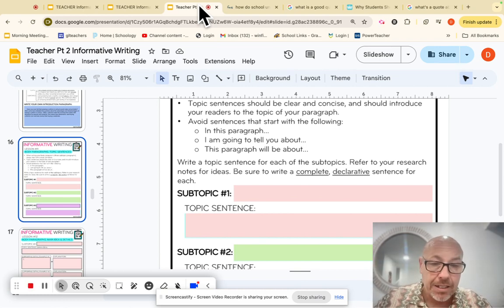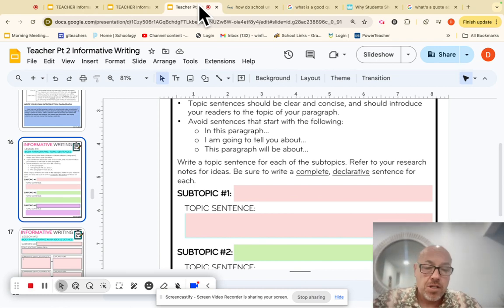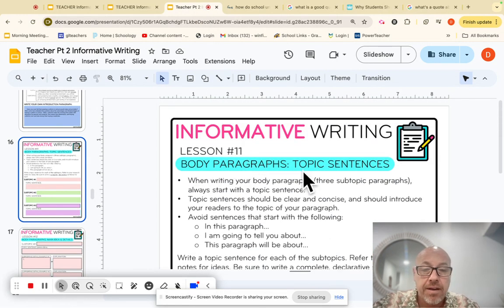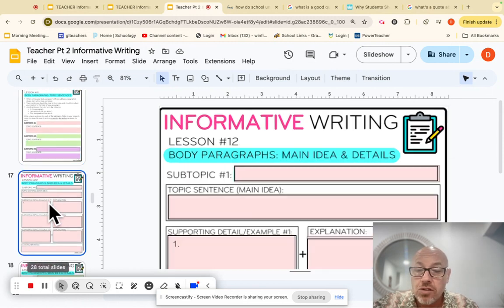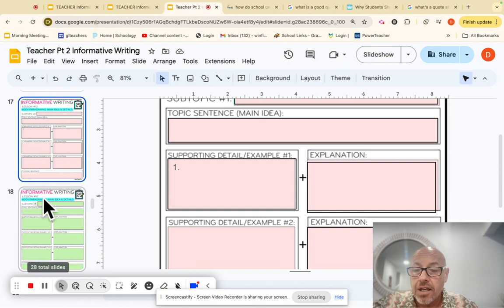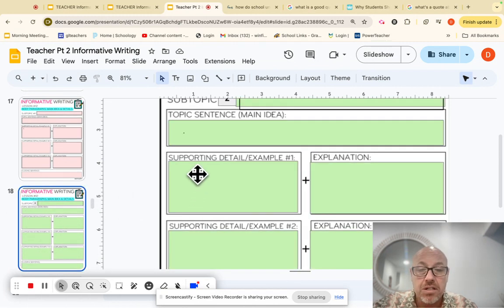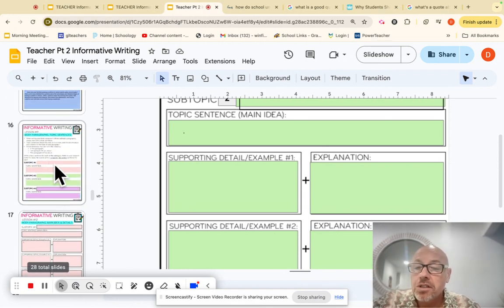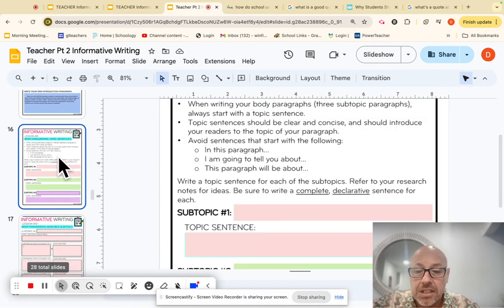Welcome back. Okay, this is what we're going to jump into now, which is going to be body of paragraph topic sentences. And then we will be getting into taking all of our research, putting it over here, putting it into our own words. Again, our research for the green one or the mint, and then putting into our own words. Let's get going.